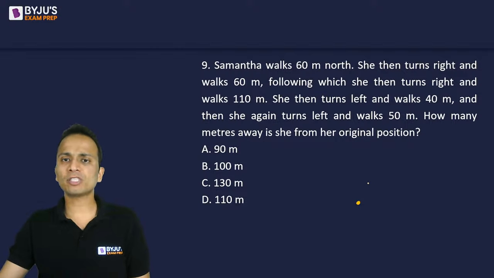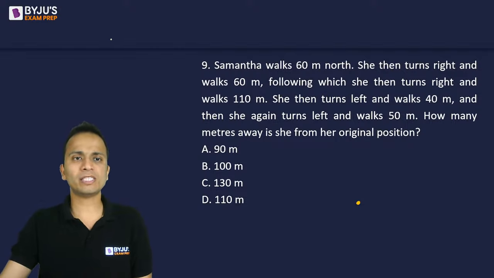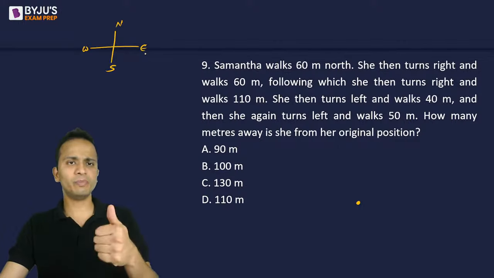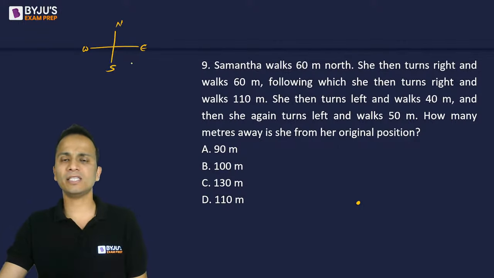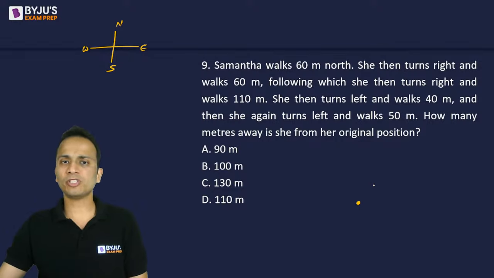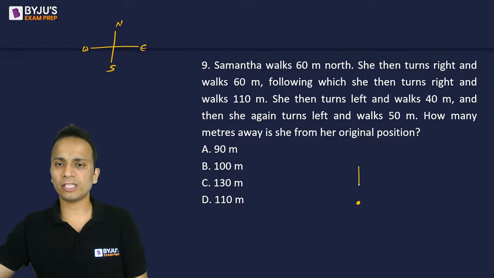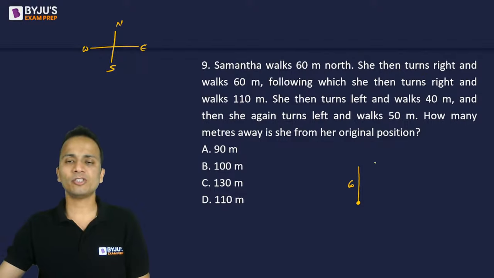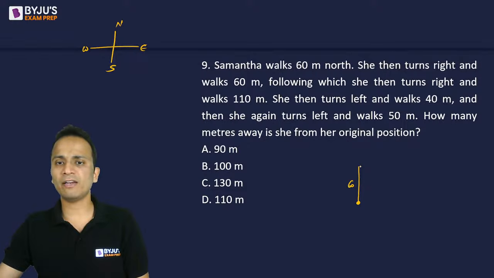Now, Samantha walks 60 meters towards north. So I'll start by taking the directions north, south, west, east. North will be upwards, and the other 3 directions will be written with respect to that. So this person starts walking in the north direction and walks for 60 meters. Then she turns right. So right will be on the right hand side of the screen and walks 60 again. Following which she turns right. So right will be downwards and walks 110.